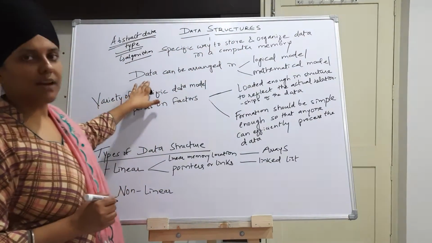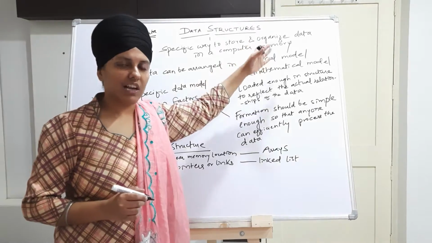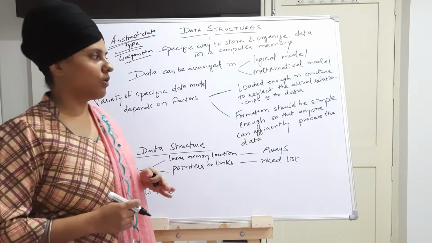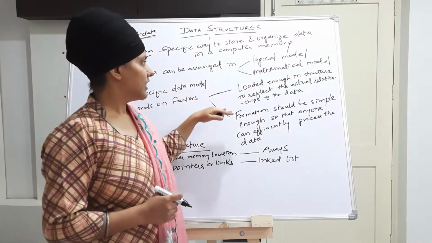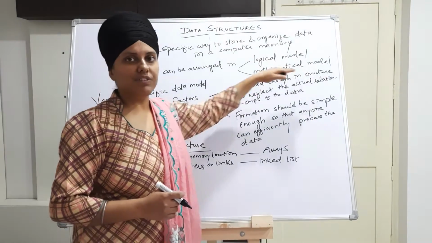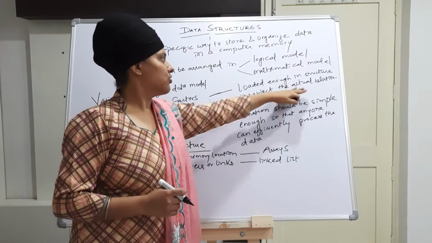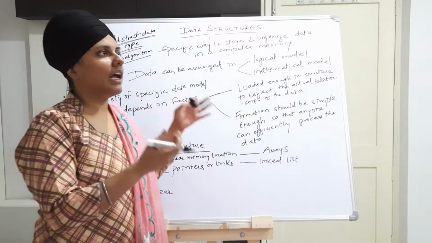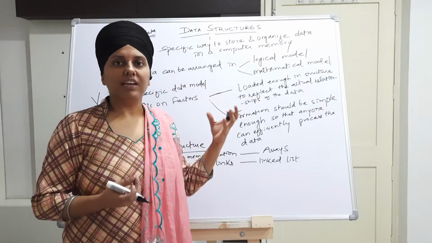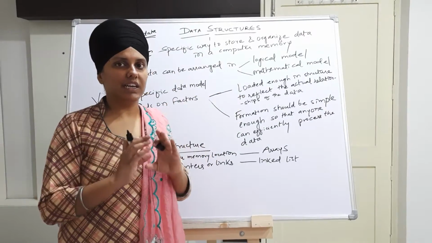So data can be organized in a logical as well as a mathematical model. That model depends on specific factors. First, it should be rich enough in structure to reflect the actual relationship of the data. It means it should reflect the actual real world data.